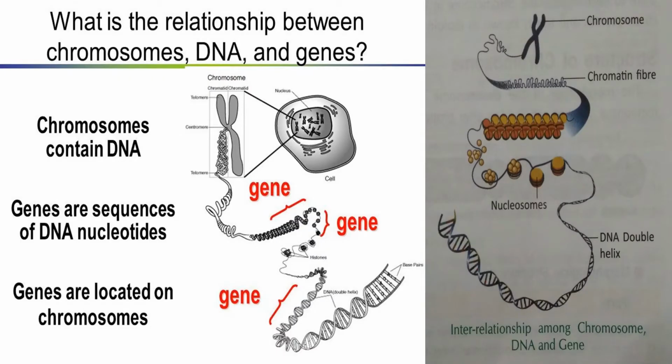So what is the relationship between the chromosome, DNA and the gene? There is a major relationship. What? As you know, chromosomes contain what? DNA. And again in DNA the genes are present. So in chromosomes genes are present. Genes are sequences of nucleotides. Who are the nucleotides? DNA are the nucleotides. Okay. So there is a major relationship in it.